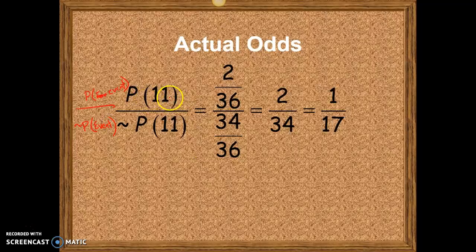The probability of rolling 11 is 2 out of 36, and the probability of not rolling an 11 is 34 out of 36. The 36s divide out, and we end up with 2 out of 34, or 1 out of 17, so that's 17 to 1 odds. They're giving us 15 to 1, so they're shorting us $2 each time we play this game.